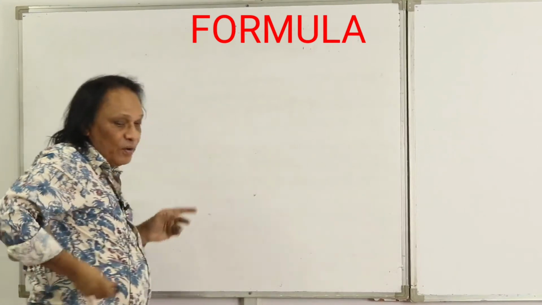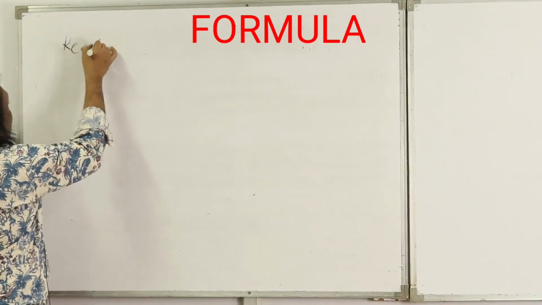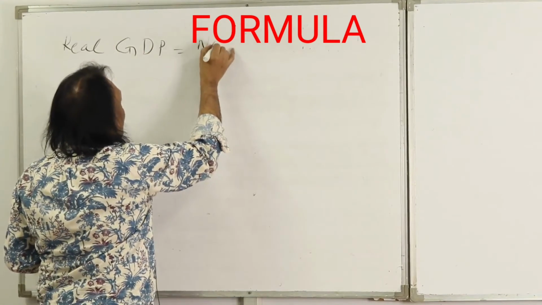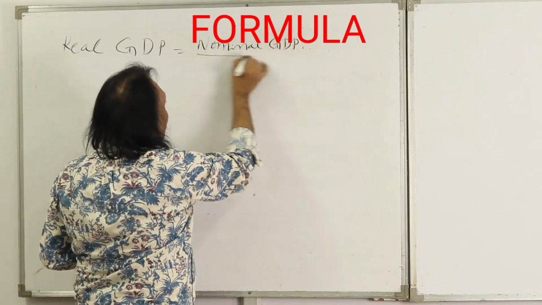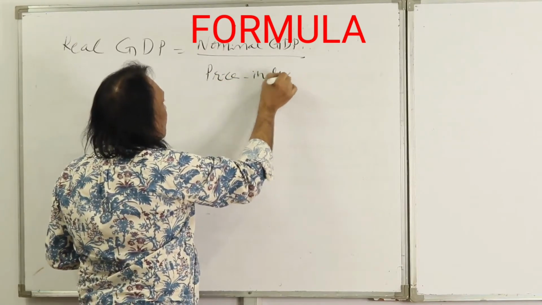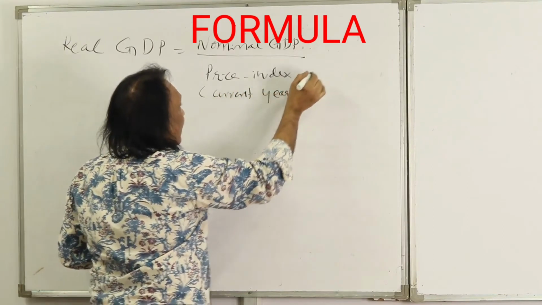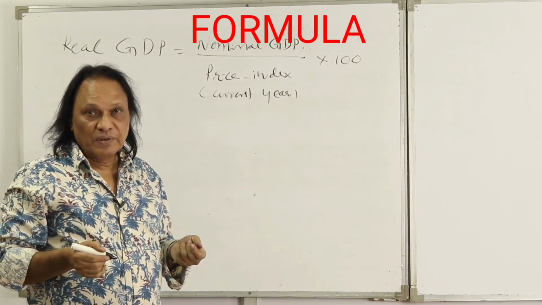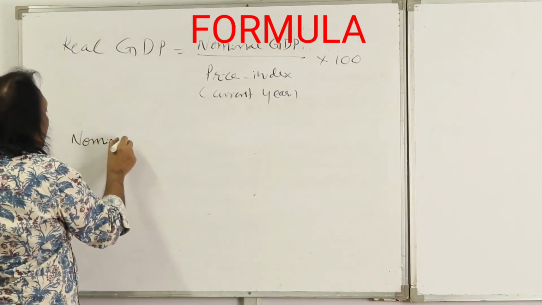So here you have, please follow this. One is real GDP. Real GDP is equal to nominal GDP, which we got at current prices, upon price index, this is of course of the current year, into 100. What exactly is 100? 100 is the price index of the base year. This formula is very important for numericals.